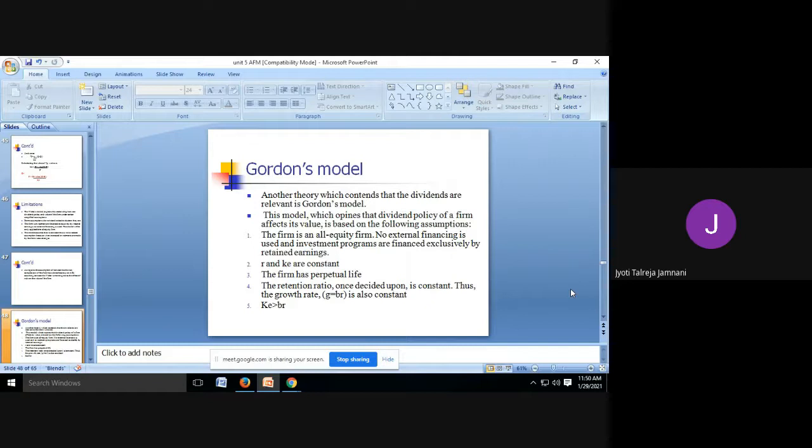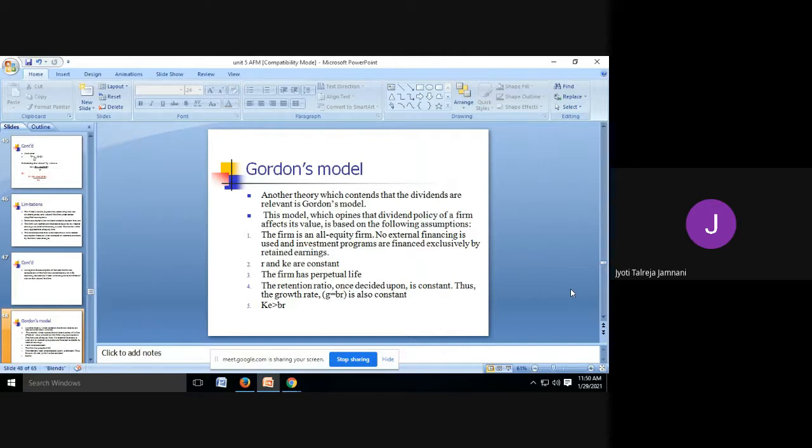According to the Walters model, you have to compare the R and KE, that is the return and the cost, to find whether the firm is making profit or not, and whether dividend has to be given or not. But that also had many assumptions and limitations. So there is another theory that has come up, which is the Gordon's model. Now he is also saying that payment of dividend will have an impact on the value of the firm, and let us see how he is trying to prove that.